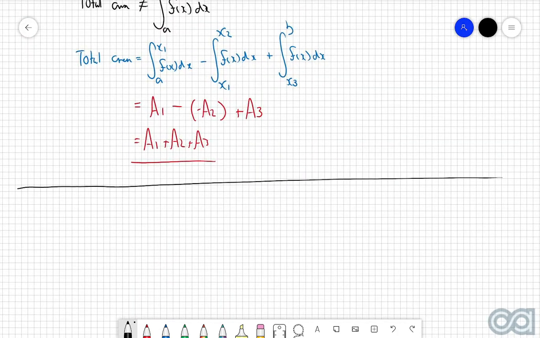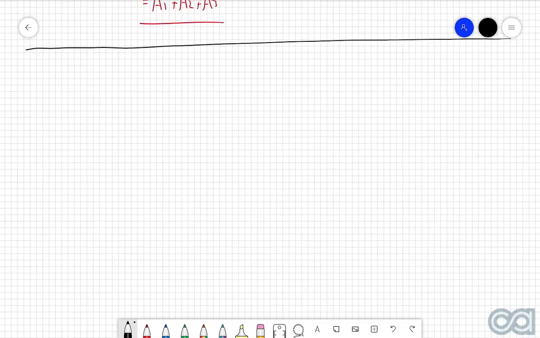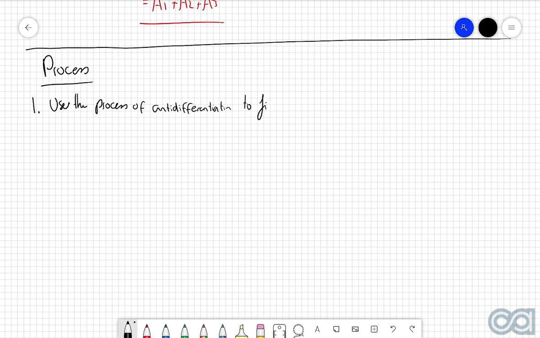So now that we've covered that, let's go through a nice process as to how we can use anti-differentiation to evaluate definite integrals. So, step number 1, and I'm not going to detail all the same steps that we went through in the previous video because hopefully you would have had quite a bit of practice at that by now, but we are going to use the process of anti-differentiation to find the antiderivative of the function you are finding the area for.